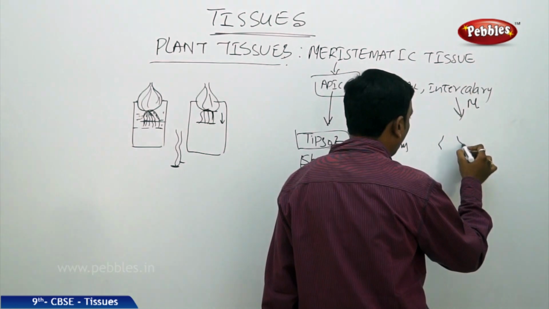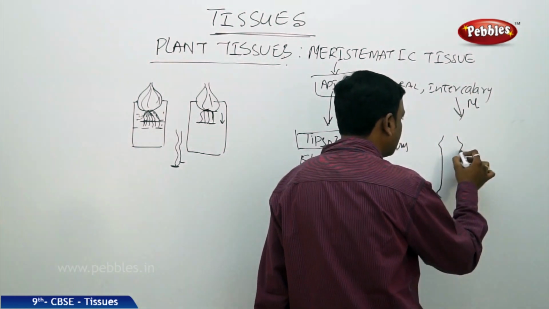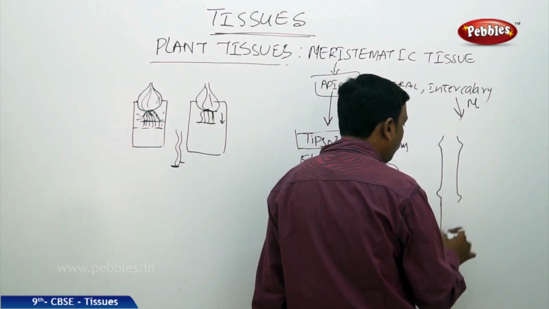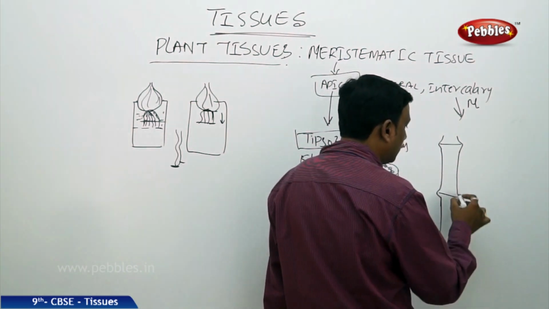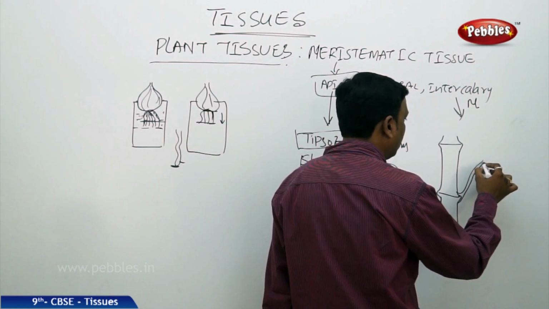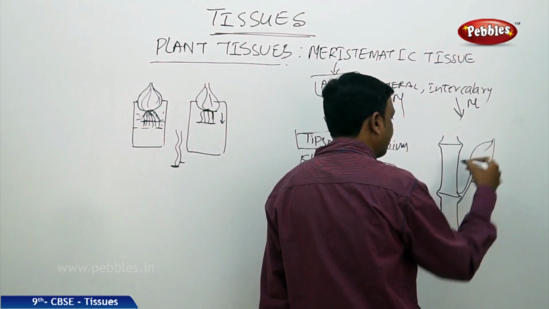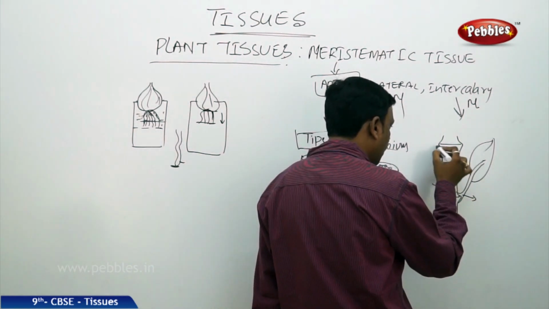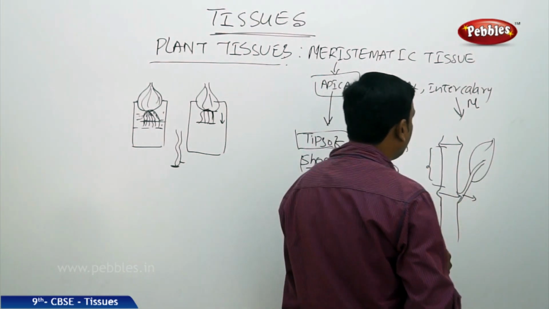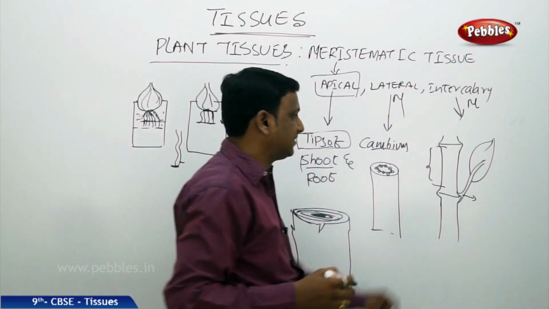So nodes, you know, on the stem there are certain places or points where a leaf or a branch arises, is called as a node. This is a node, this is a node. And this is the stalk of a leaf. From here the leaf comes. So at this point and at this point, between the nodes, the intercalary meristem is found.